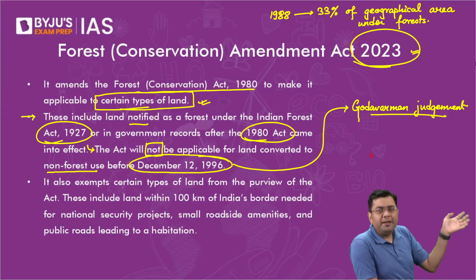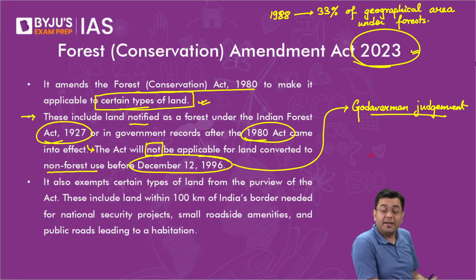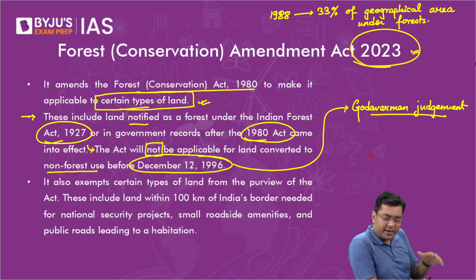Now you cannot drag those companies to court saying that you are carrying out deforestation in a designated forest land. Those lands which have been diverted before are now exempt. After that, all the land which is notified as a forest would be covered under the Forest Act. The restrictions placed by the Forest Act will be placed under regulation, but not on the land which was diverted before the Godavarman judgment.